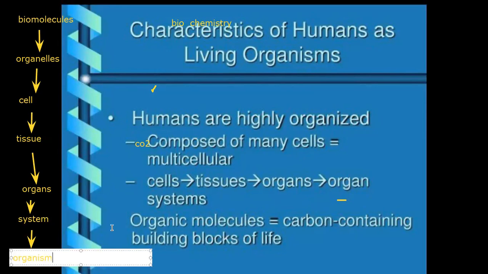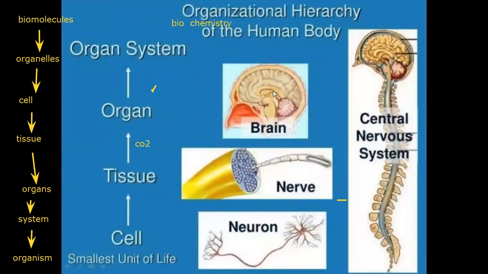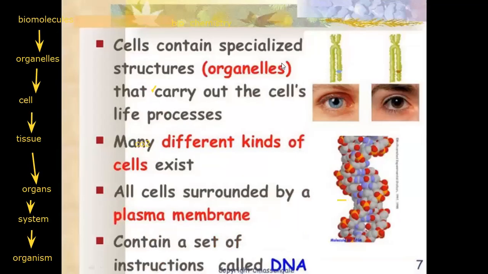But lesson one is talking about the biomolecules. In which place can we find them? We can find them in the cell.